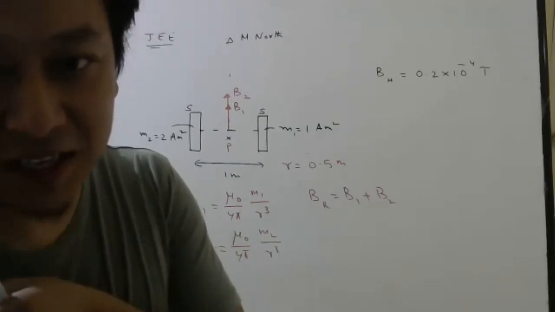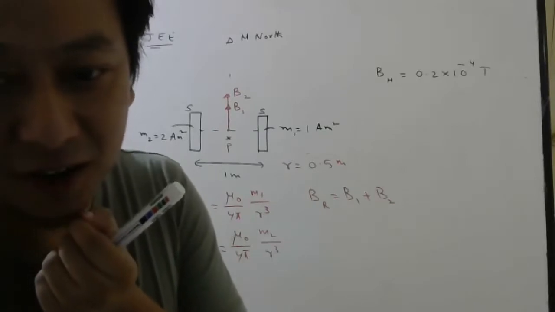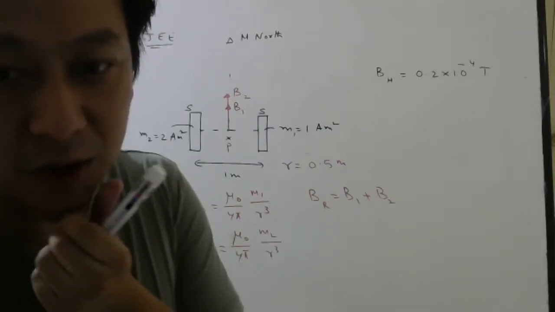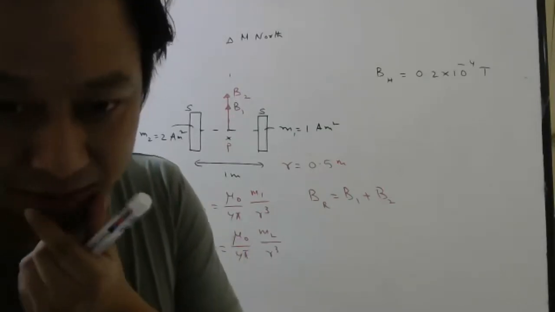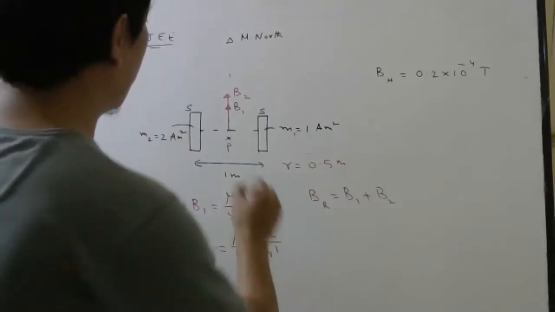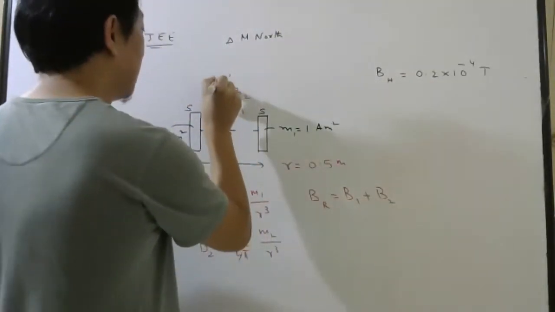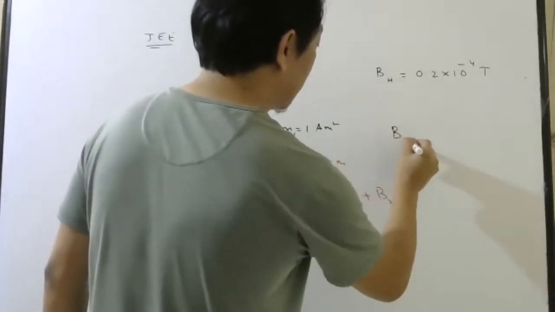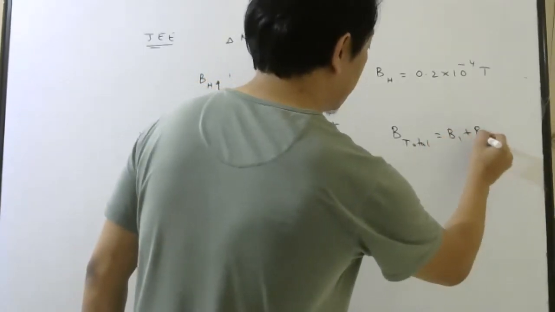Is it towards east? West? Magnetic north, geographic north? A magnet will point towards geographic north or magnetic north? Magnetic north, right? So if this is also mentioned, then there will be one more BH, and your total will be B1 plus B2 plus BH.